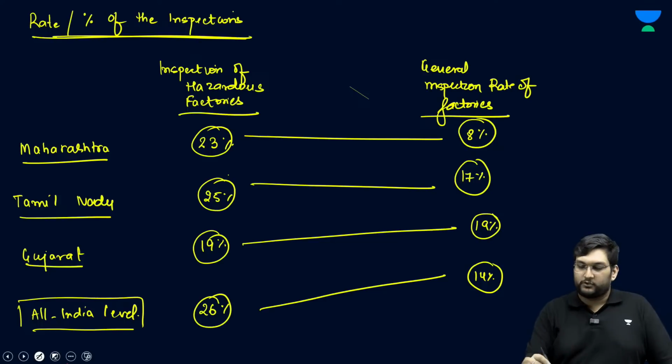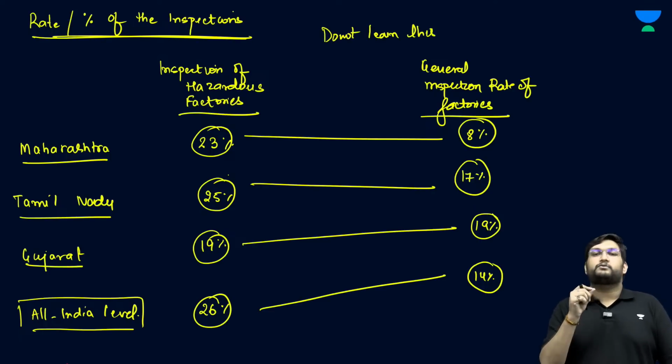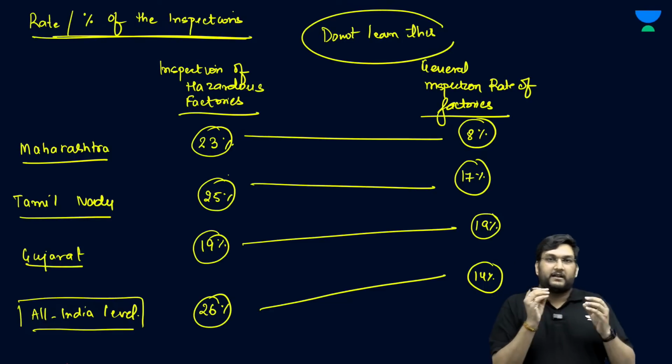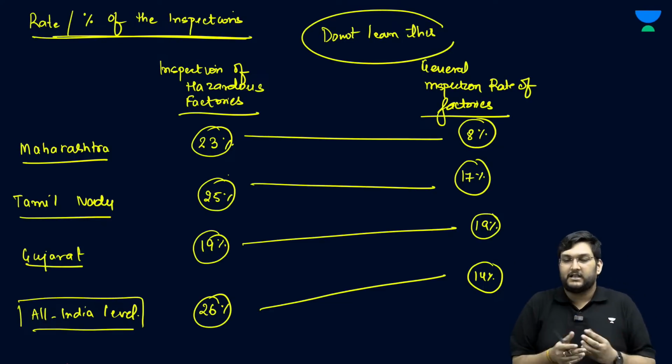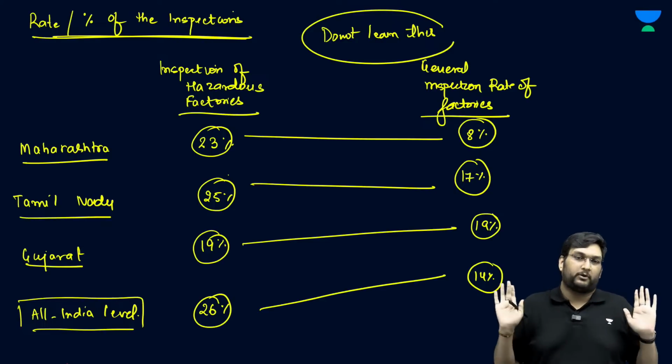This number you obviously do not have to learn, don't learn this, but please create an idea in your mind that when it comes to inspections, it is not a very good number. This is very discouraging. It is a concern that when it comes to numbers, the numbers are not adding up to make it encouraging, and therefore inspection in India has been a problem.